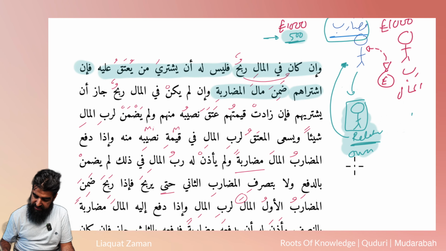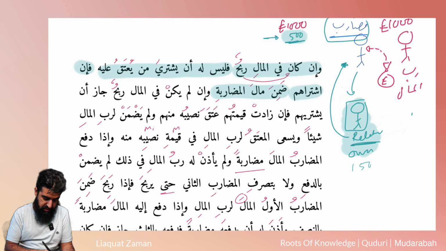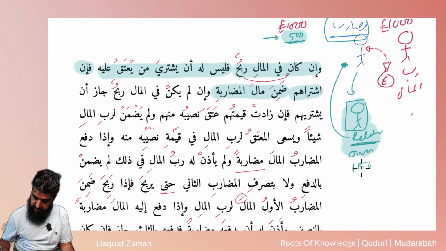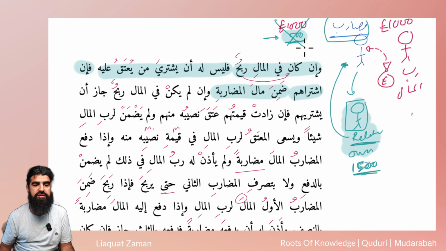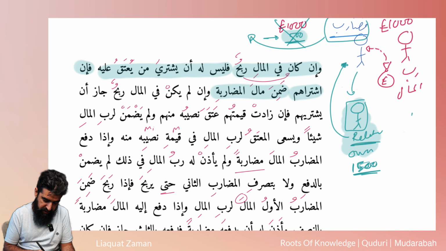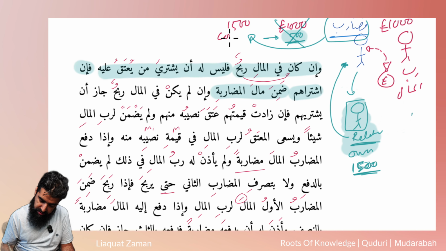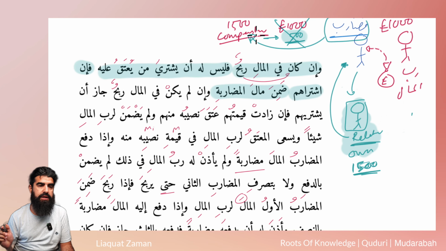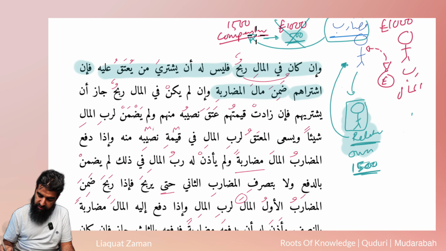So let's say, for example, this slave actually cost 1,500. So what's going to happen? Obviously, all that money's gone now. So he's paid 1,500 for this slave. The money has all gone. So now he has to pay from his own pocket 1,500, daman, compensation. All right, so compensation from his own pocket. Does that make sense? Okay, that's scenario number one.